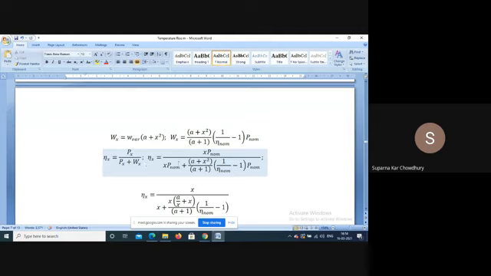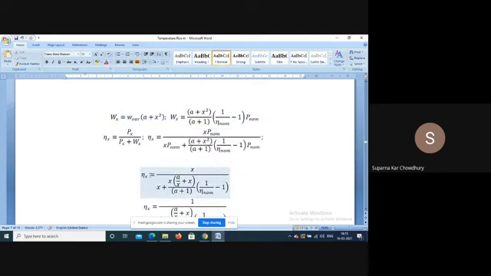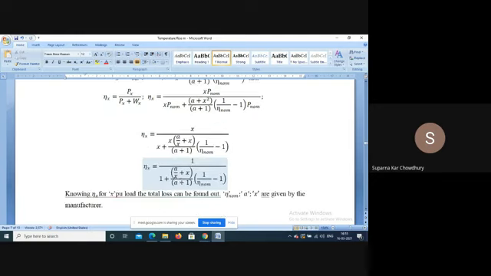So η X is equal to X times the P nominal load, so this is X P nominal divided by X P nominal plus Wx. Wx means this expression. So η X is equal to X, if we take the P nominal out, divided by X plus this expression. So this is rearranged to write this.